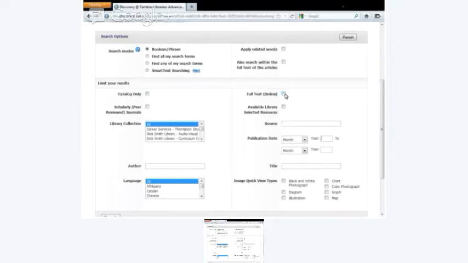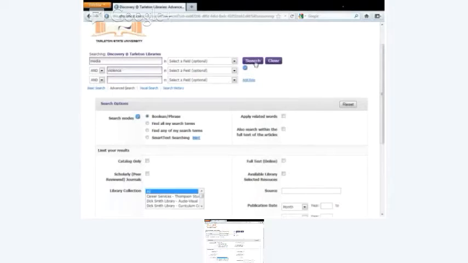But if you don't do it, it lets SFX show up, so you can click it here and find it in a different database. It also lets you know that articles exist, and then you have to track them down. So if you're really trying to mine the literature and learn all you can about a subject, don't do the full text limit on that. So we'll just go with media and violence.